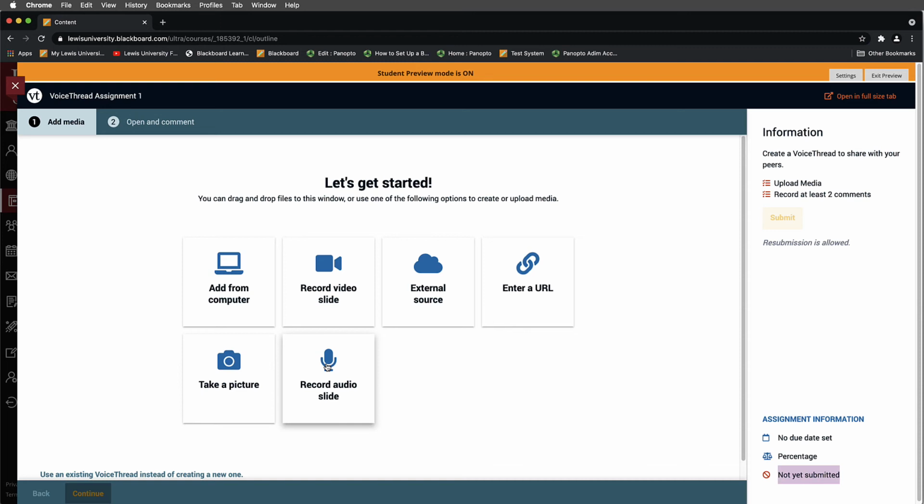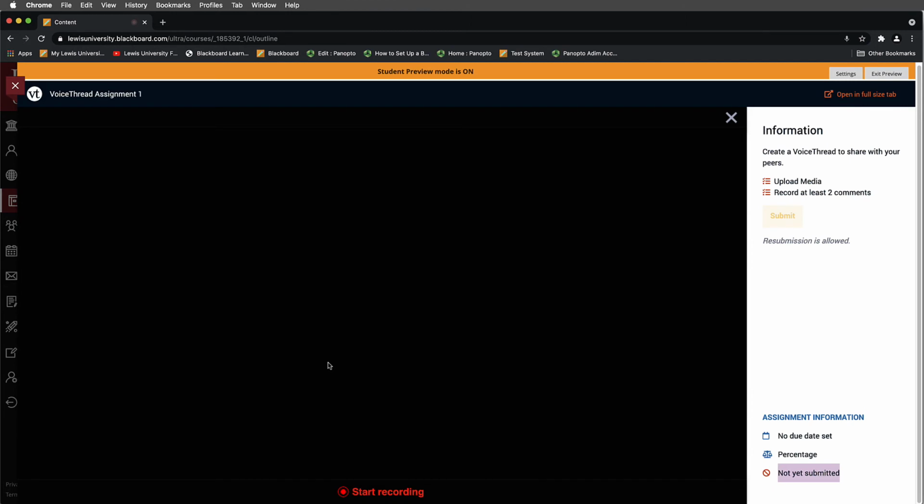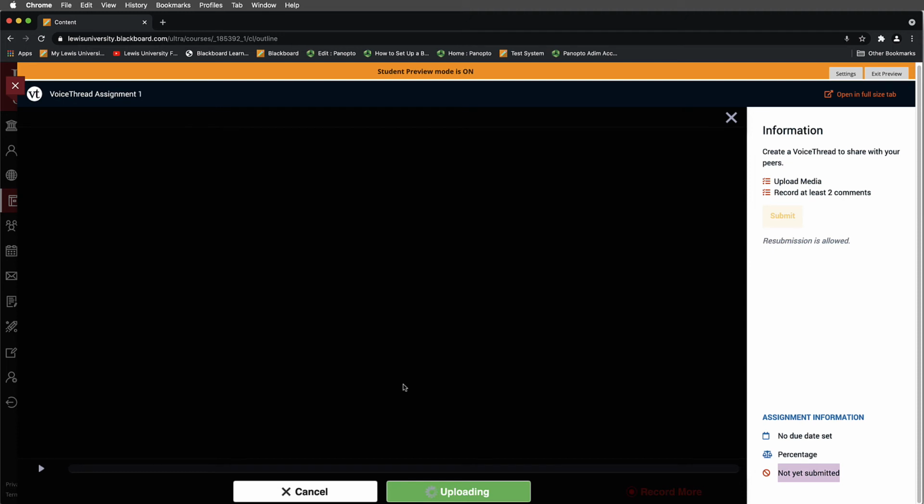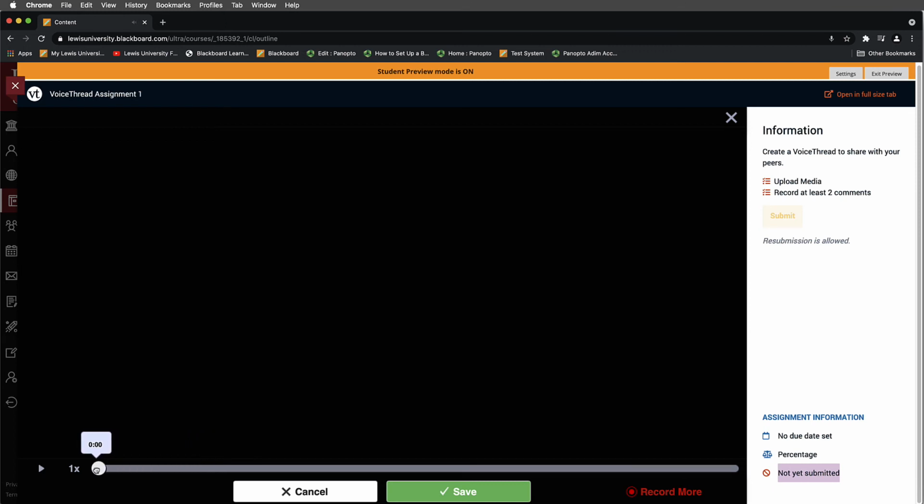In this simple example, I'll go ahead and I'll just say record an audio slide just for simplicity. And now I will just push start recording. And as I'm talking, you'll see that there's a counter going here on the side. And when I'm done with this, I will just push the stop button and I have a 10-second audio clip here. Now, you don't see any video or anything because I only did an audio example for this. But these would all essentially work the same.